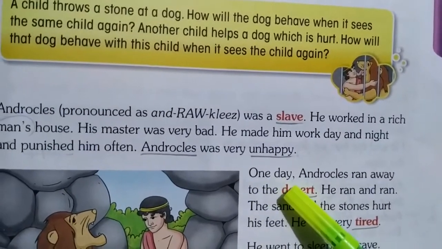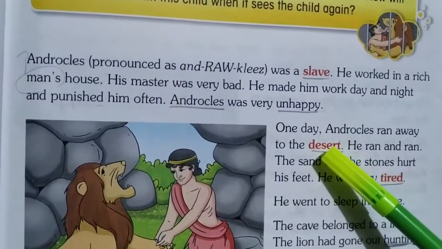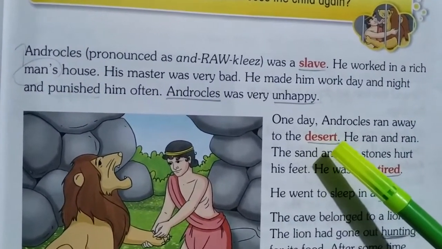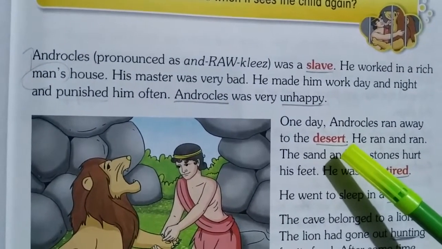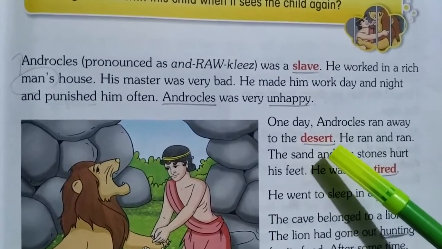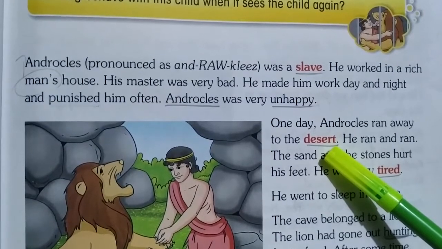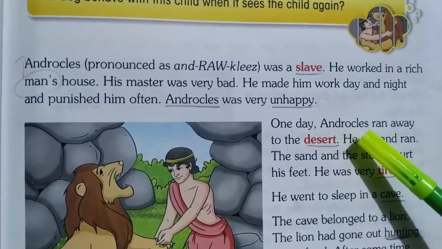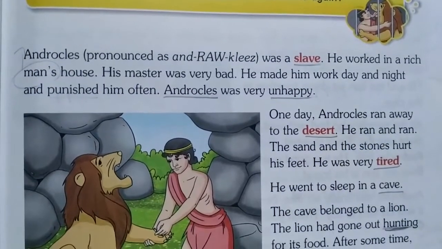Next, one day what happened? One day Androcles ran away to the desert. Androcles decided to leave his master's house because he was getting punishment from the master, isn't it? So one day, he planned and decided to leave his master's house. So, where did he go? Androcles ran away to the desert.